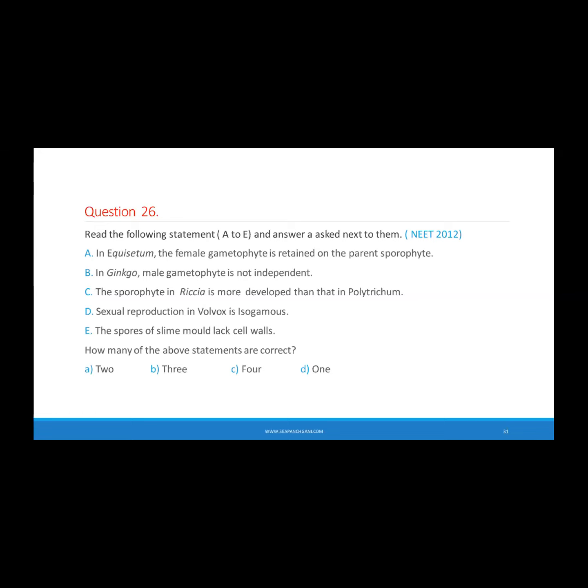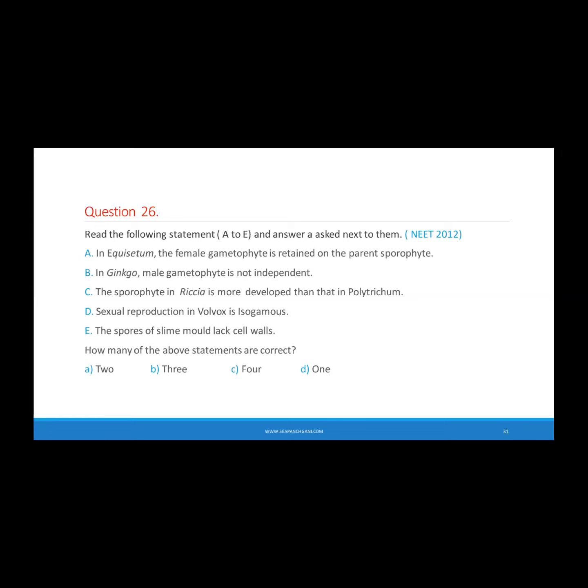Okay, we'll go one by one. So tell me, Equisetum. Equisetum is included in which group? Whether it is gymnosperm, pteridophyte, or angiosperm. Okay, it's a pteridophyte plant. Absolutely correct, Shweta. So tell me, in a pteridophytic plant, if the gametophyte is depending upon the sporophyte,